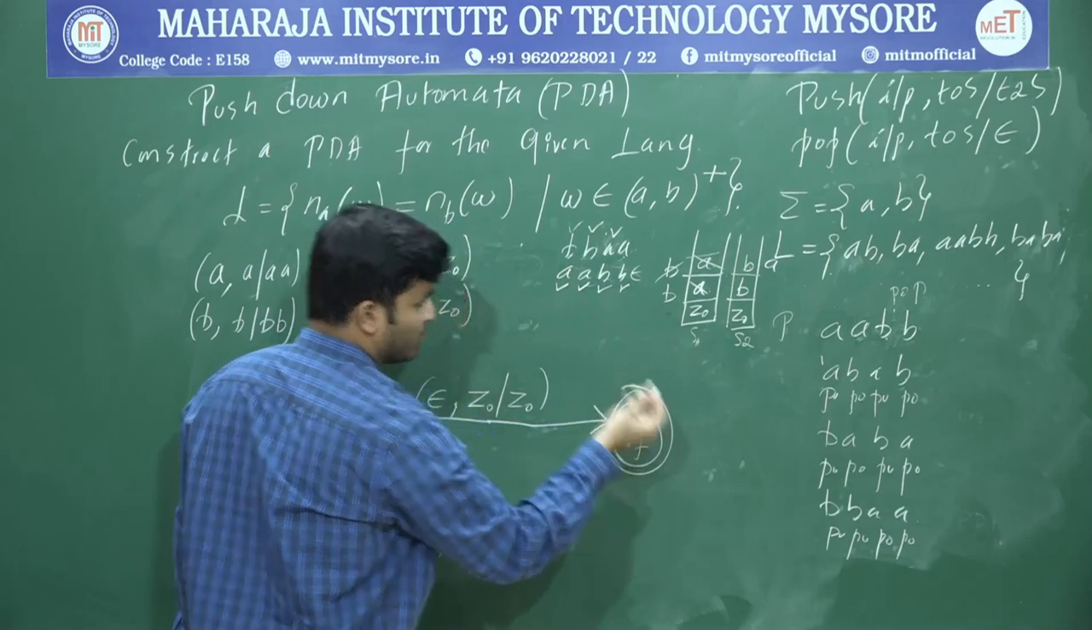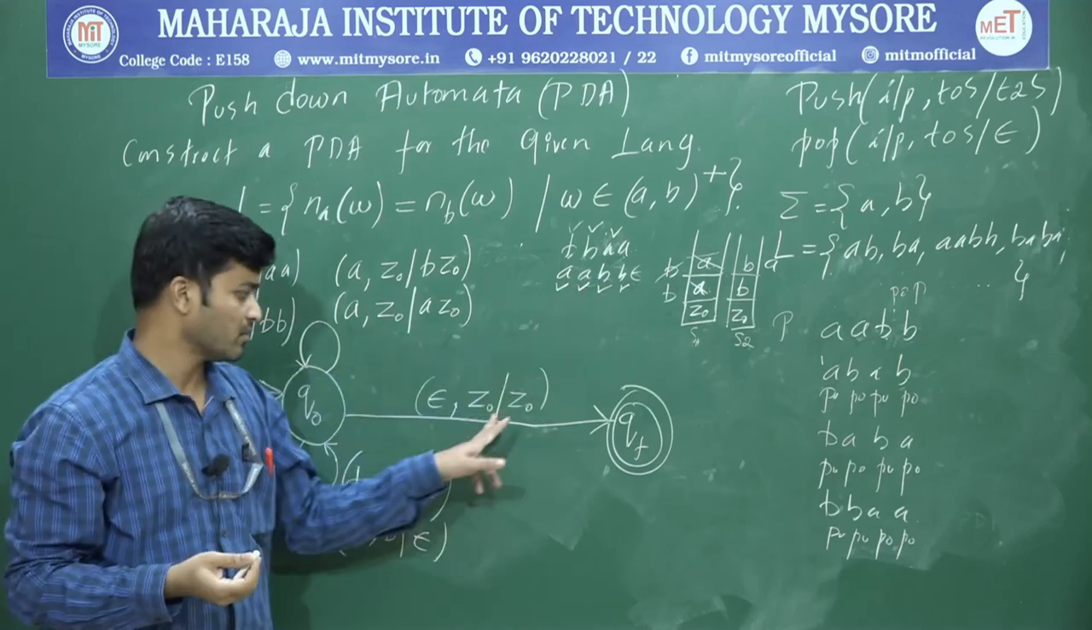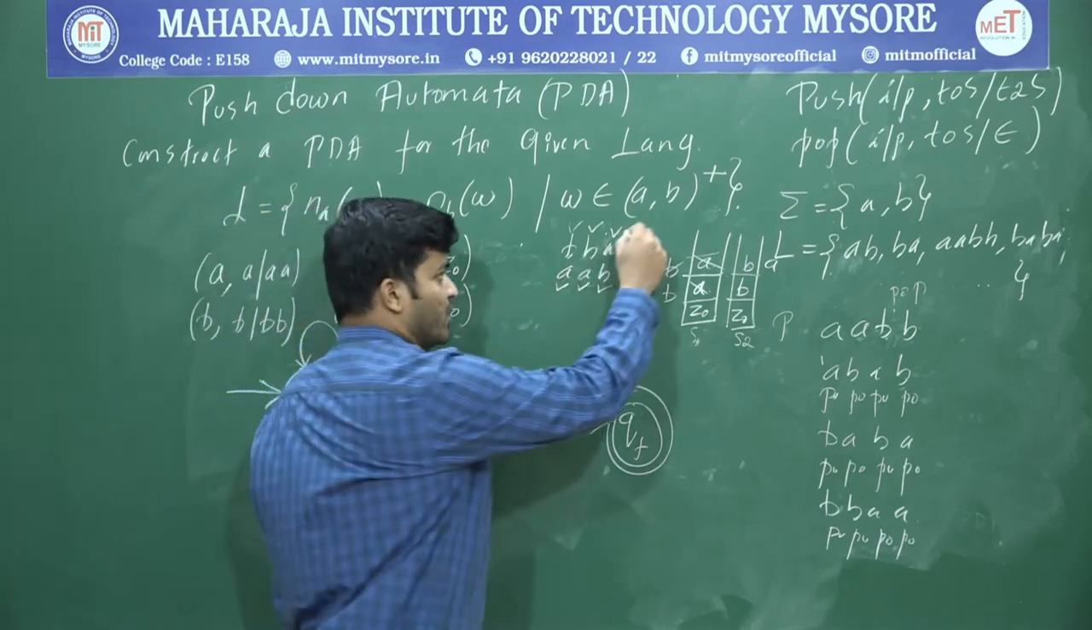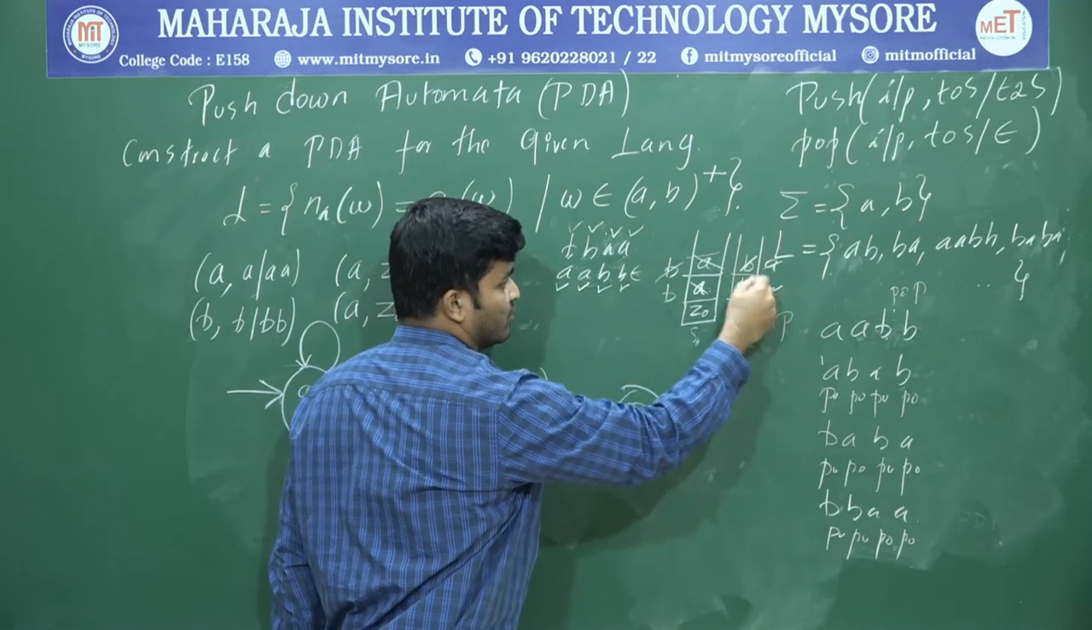And accept that string. Why? Because that string is valid, either in this case or this case. Even here also, if I input A, I am going to delete the topmost A, and for the second A, I am going to delete B.